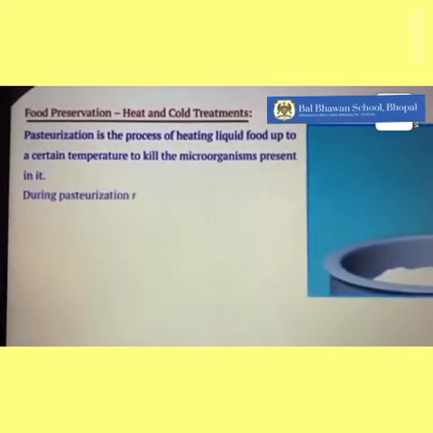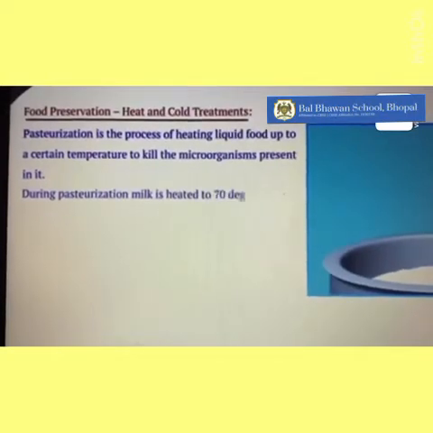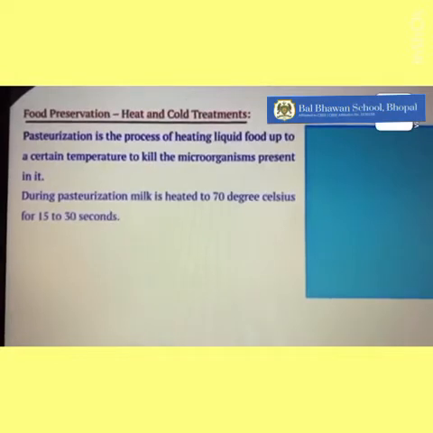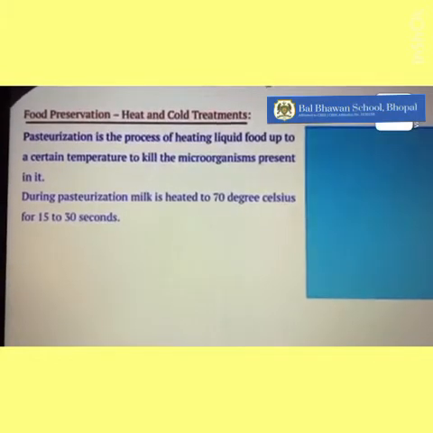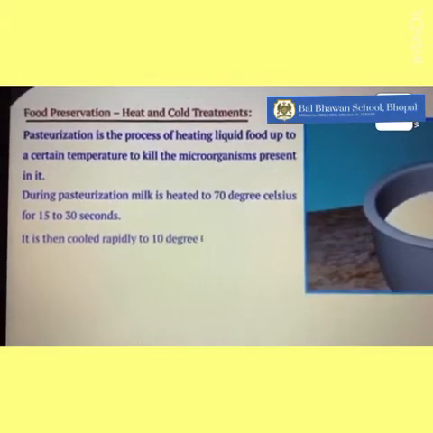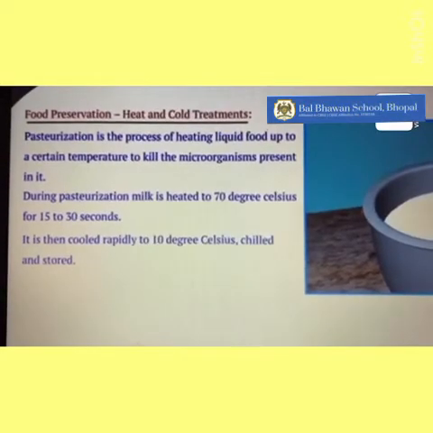During pasteurization, the milk is heated to 70 degrees Celsius for 15 to 30 seconds and then cooled rapidly to 10 degrees Celsius, chilled and stored.